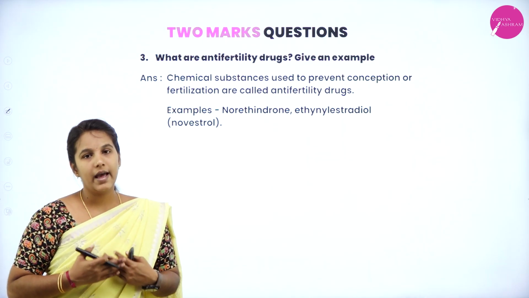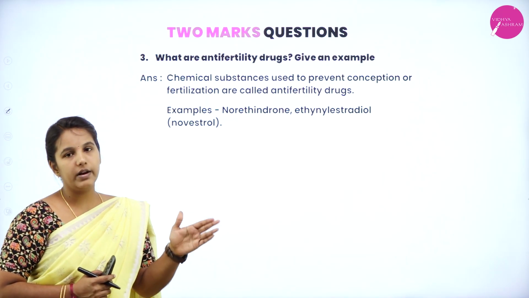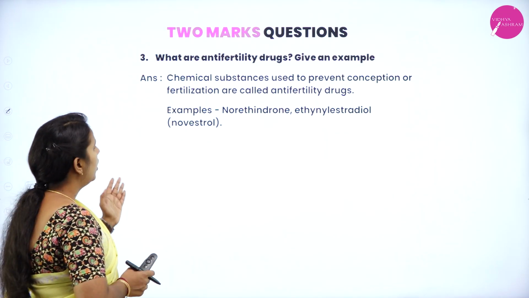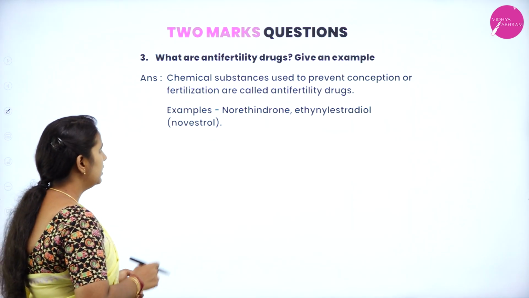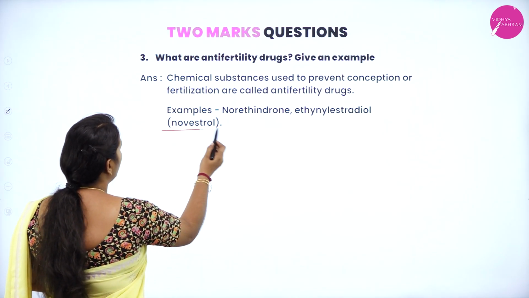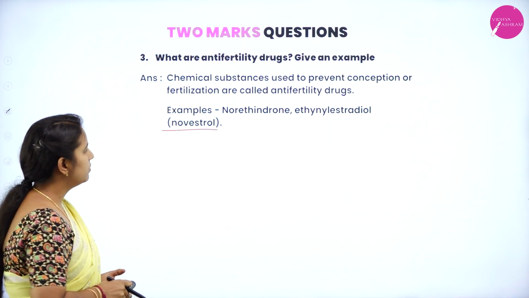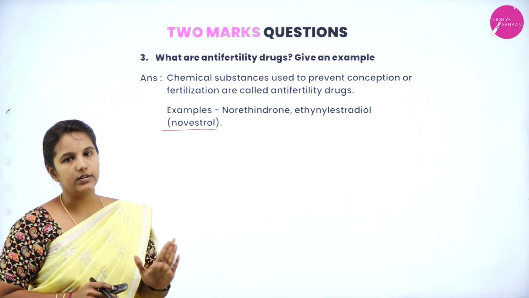They are the chemical substances used to prevent the fertilization of the egg with the sperm. Examples are norethindrone and ethynylestradiol, or Novestrol, you can say. An easy way to remember is Novestrol, which is an anti-fertility drug.